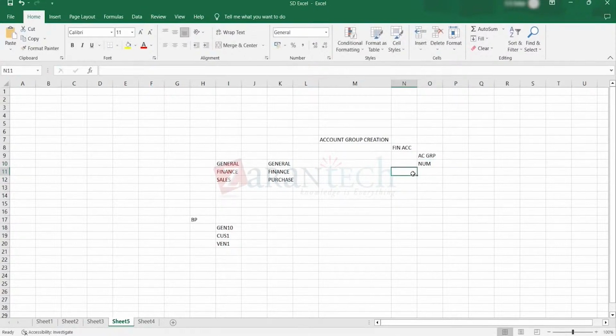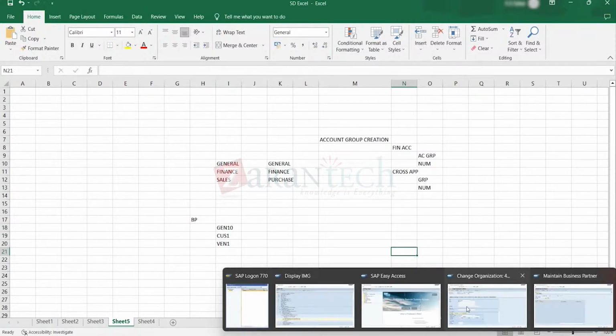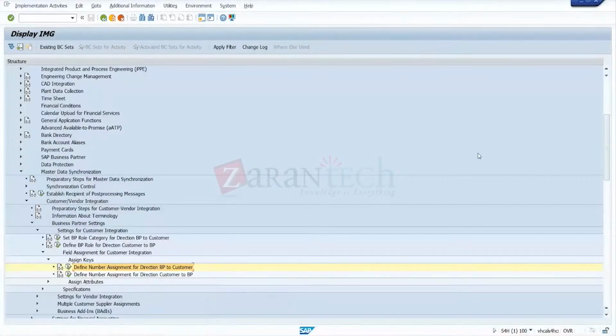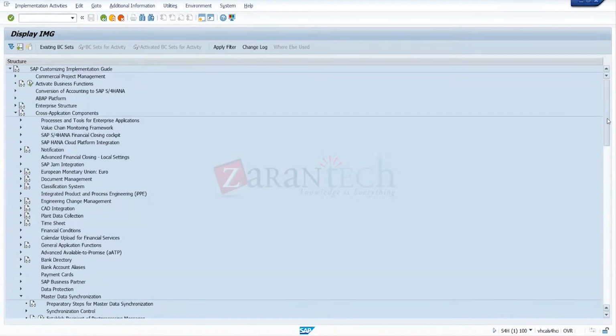Next step is under cross application. Cross application, again the same thing, account group and number range. This comes under group and this is a number range. We can also see this in the system. The first is under finance accounting.